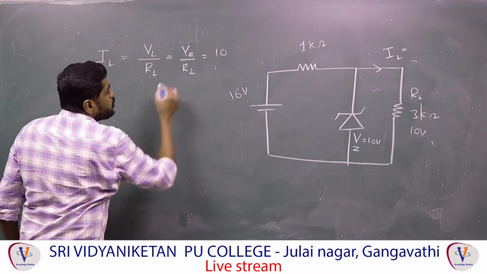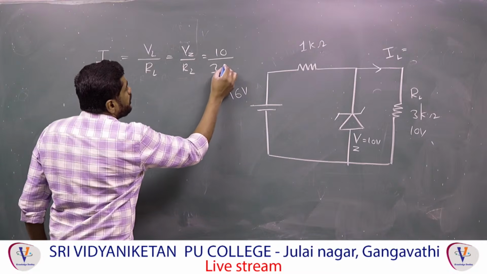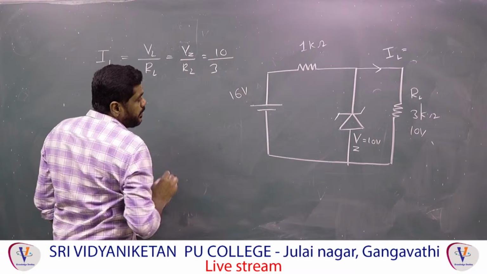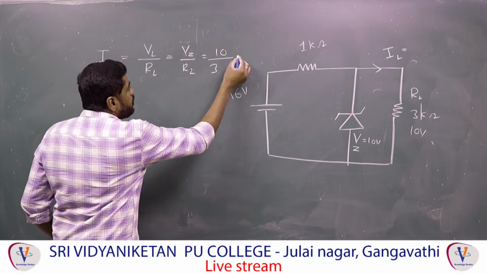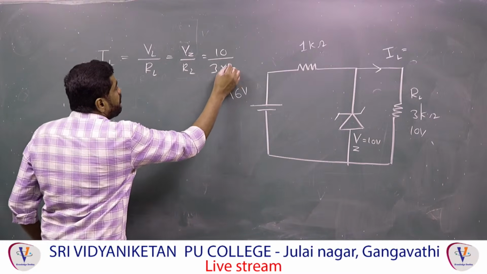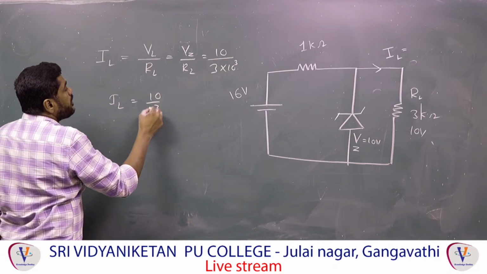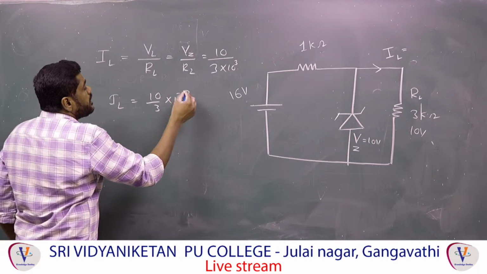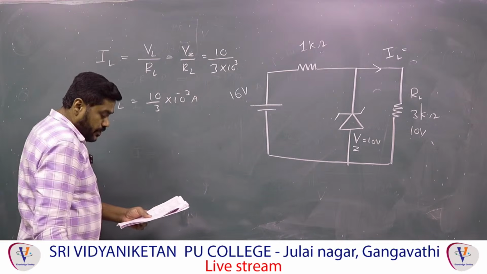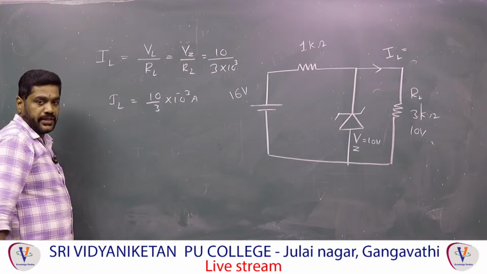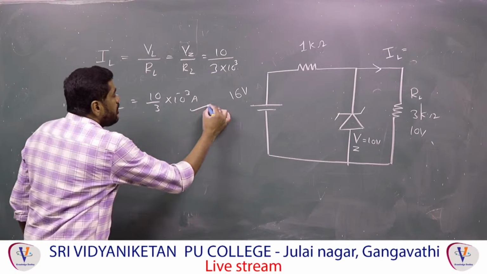So IL is 10 by 3 into 10 power minus 3 ampere, that is 10 by 3 milliampere.